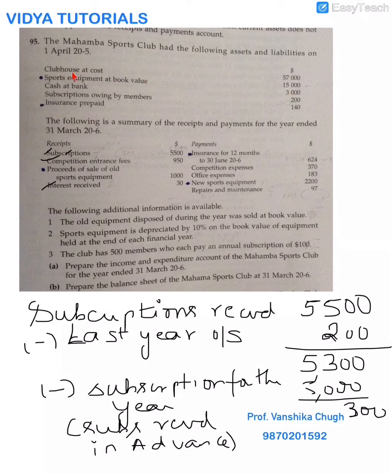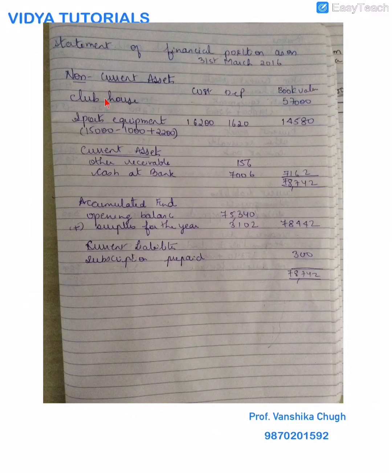You will always look over here to start your balance sheet. Your income and expenditure account is started from here. Your balance sheet assets and liabilities are mainly from here. So I have written my clubhouse, then I have written my sports equipment where I have shown 16,200 less depreciation, 14,580. After my non-current assets come my current assets.